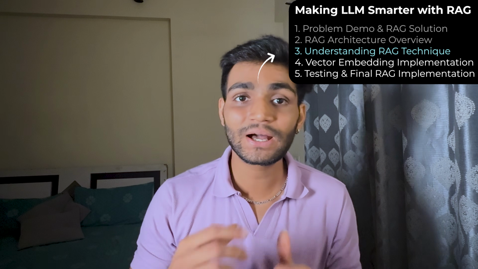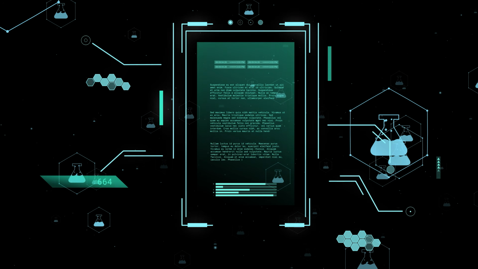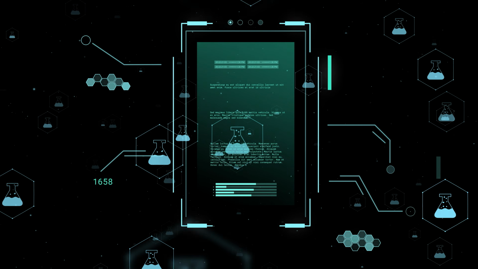Now it's time to make our LLM smarter using the RAG technique. RAG stands for Retrieval Augmented Generation. Retrieval means we retrieve whichever data we want. Augment means we add something, or modify the data, and then we generate the answer. Using that technique, we generate the answer.